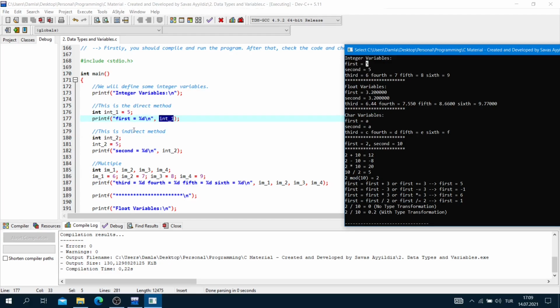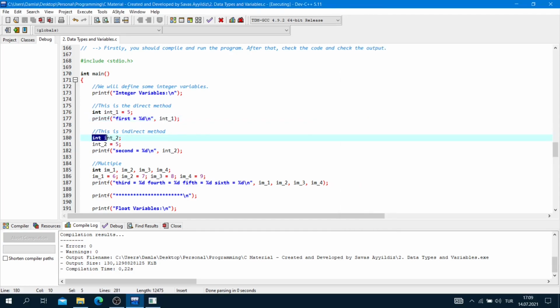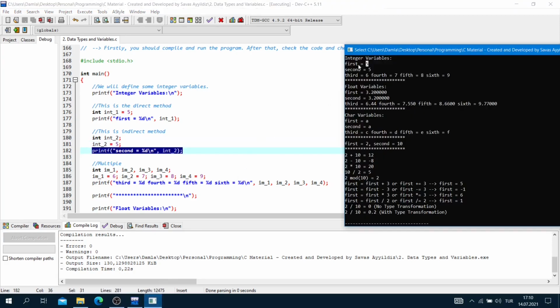Now this is the indirect method. We will create our variable here, integer 2 and semicolon, and we put a value into this variable at the next line. Integer 2 is equal to 5 semicolon, and we will print it like that. As you can see, second is equal to 5.